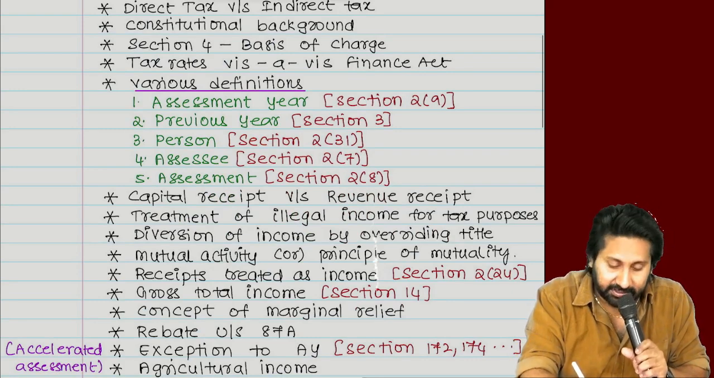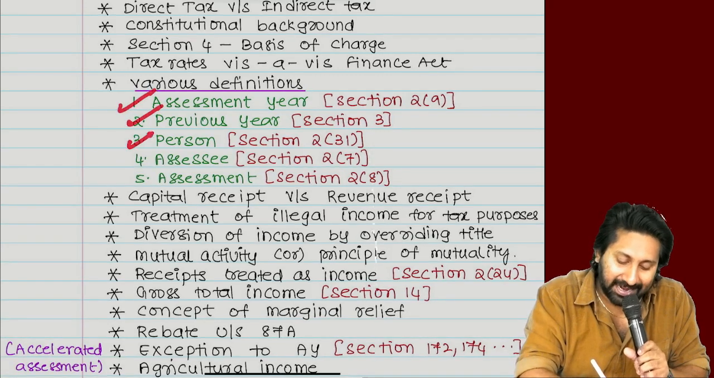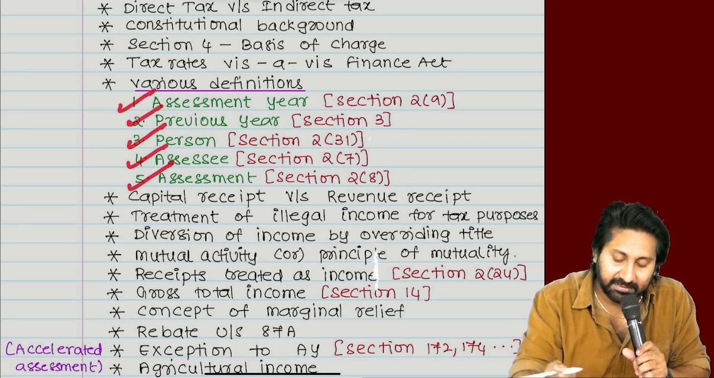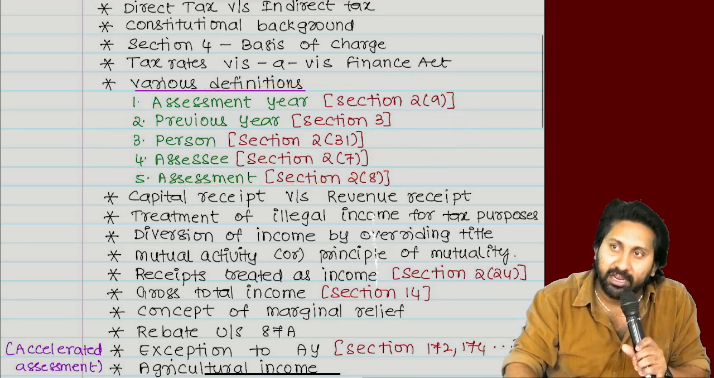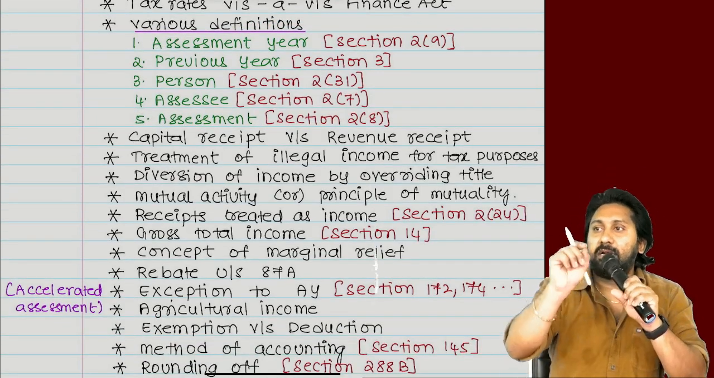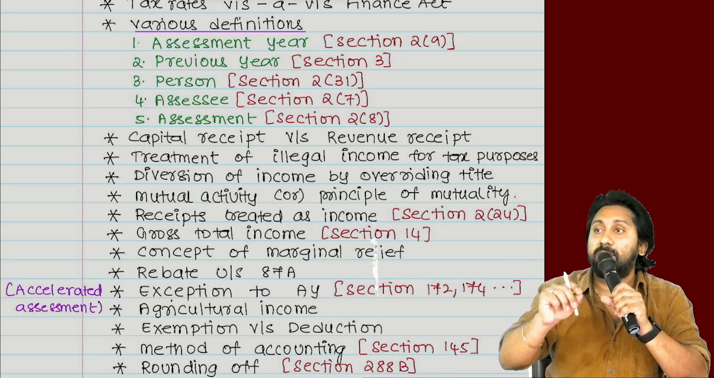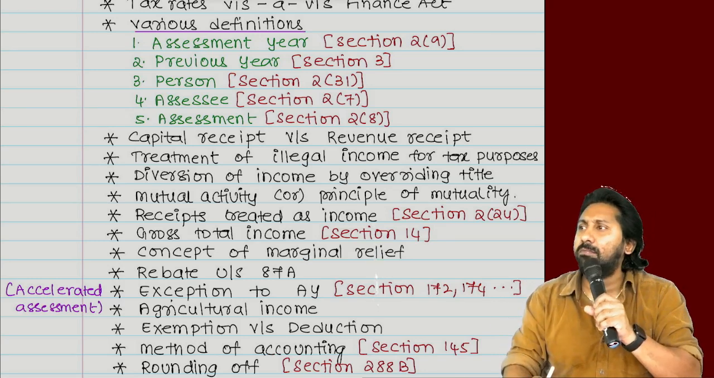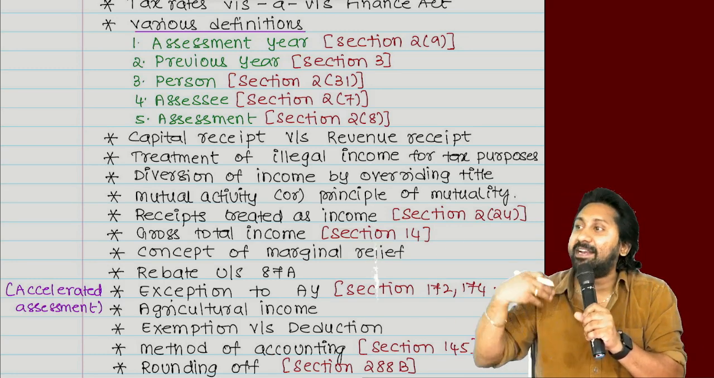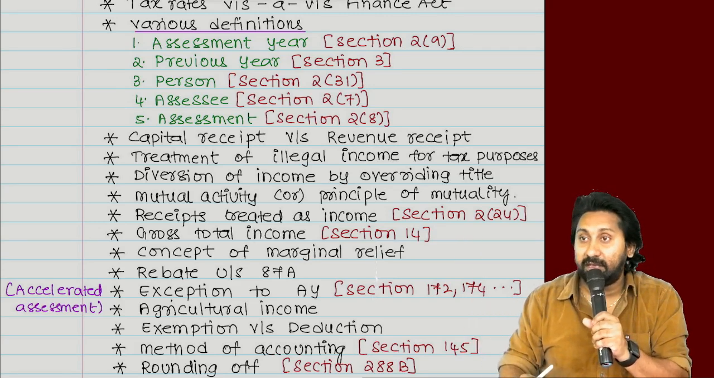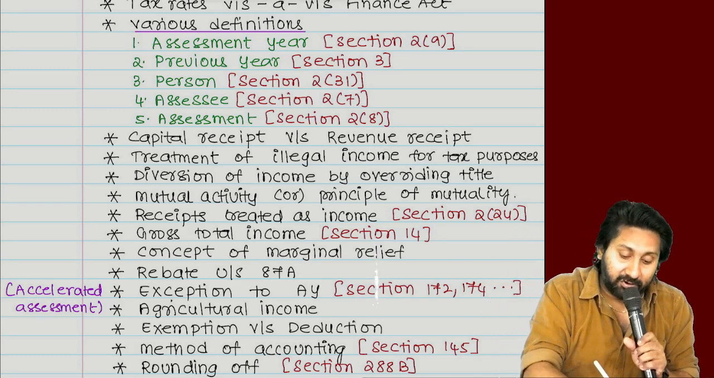Next one, definitions. What definitions? Assessment year, previous year, person, assessee, assessment. These are the different definitions we need to understand. Then after that, income tax is tax on income, total income. Correct? Yes, sir, what is an income? Income is a receipt. Receipt is of two types, revenue receipt and capital receipt. Which receipt is an income is what we are going to discuss here.